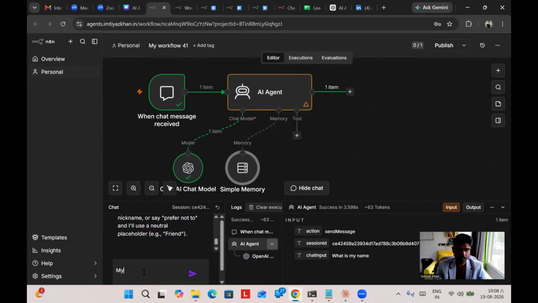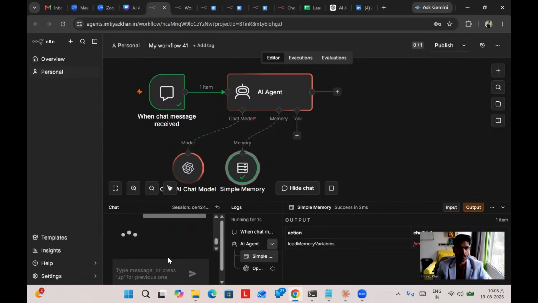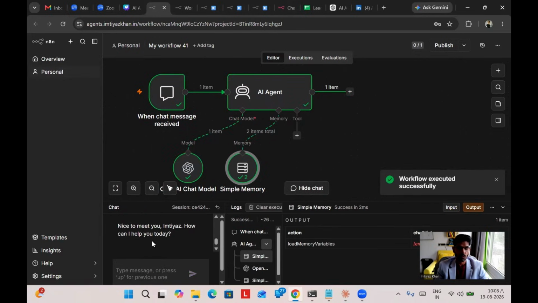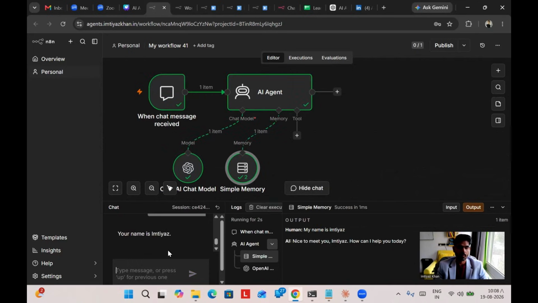My name, nice to meet you, Imtiaz. Now, if I ask, what is my name? Your name is Imtiaz. Now we have attached a memory to this AI agent. It starts memorizing things.